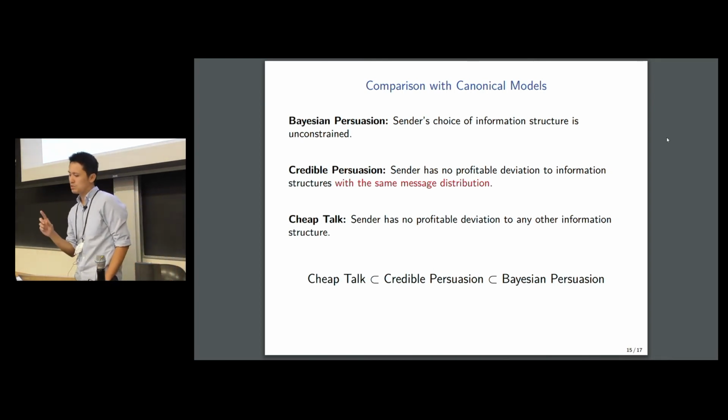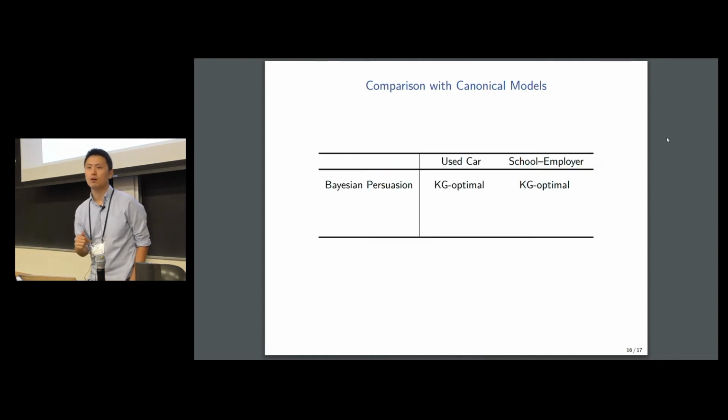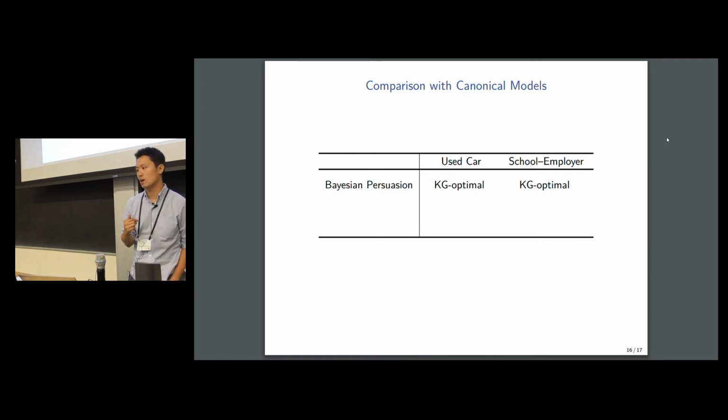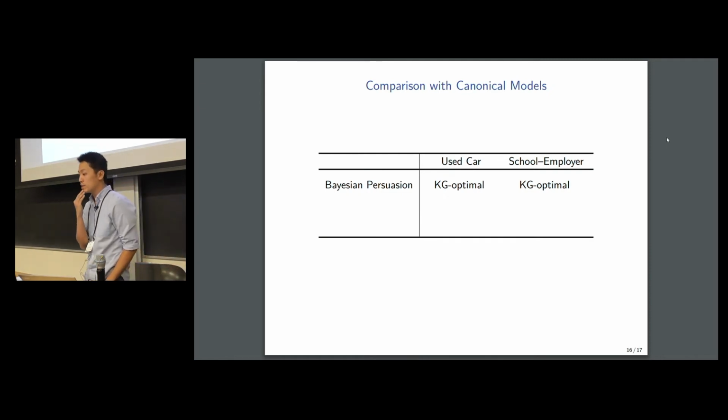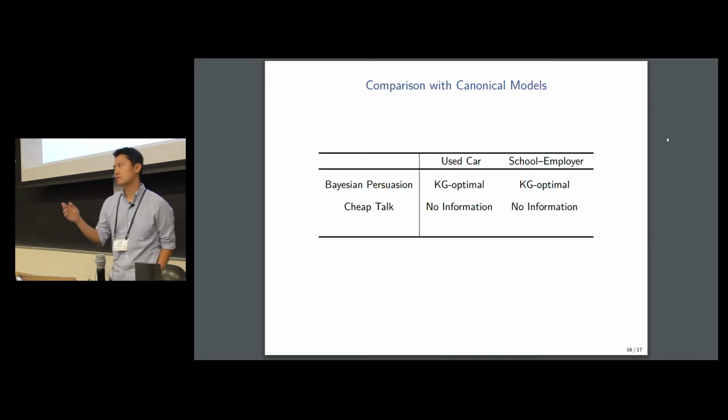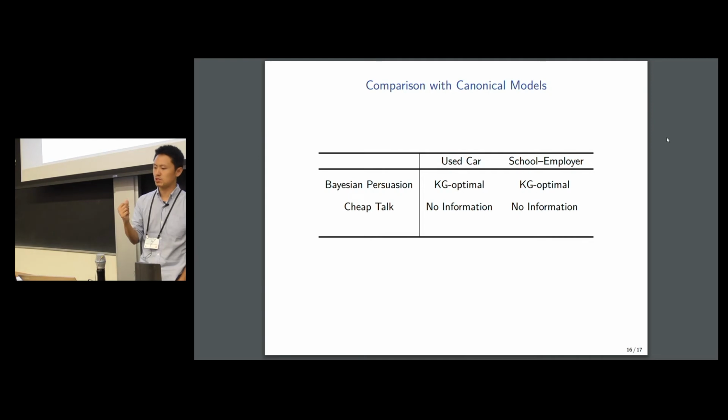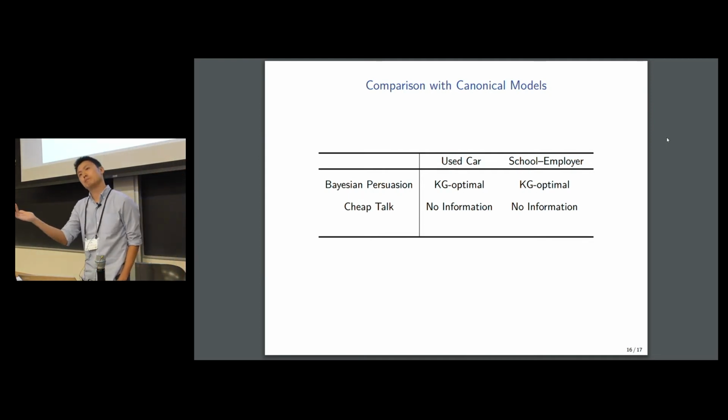Now, we can also see the differences among these models in the context of the two examples that we just saw. Under Bayesian persuasion, the optimal full commitment information structure is the same in both the used car example and the school example. In cheap talk, because the sender always prefers the receiver to take a higher action, the only equilibrium in both of these examples is the babbling equilibrium, where no information is being transmitted.